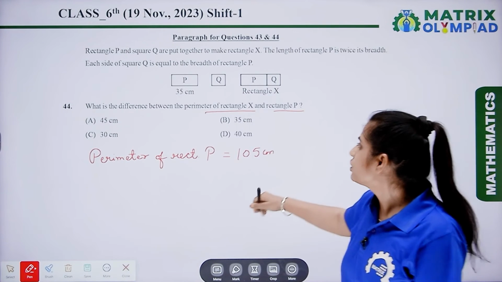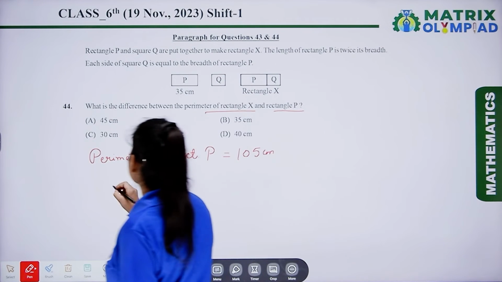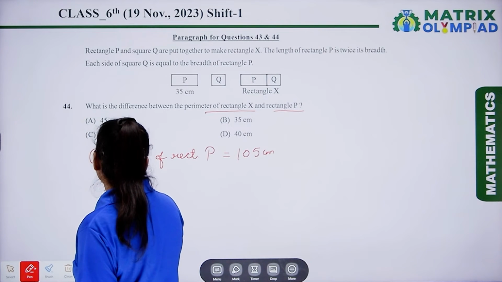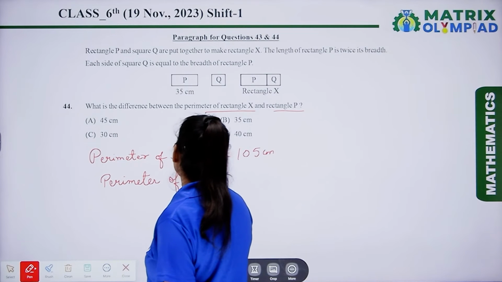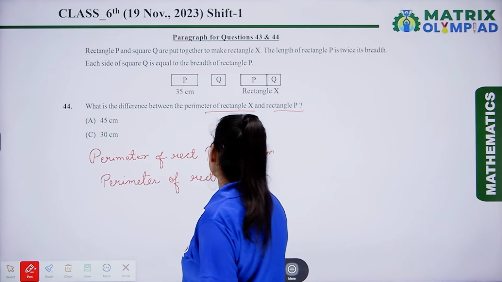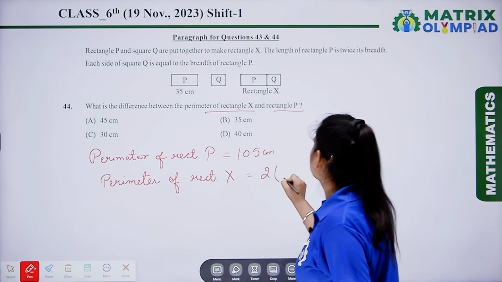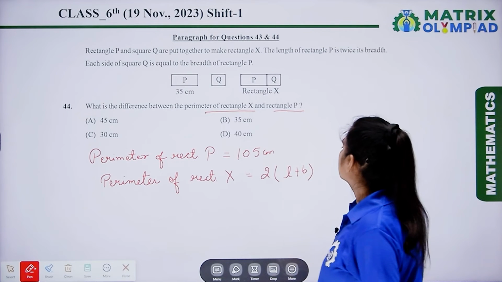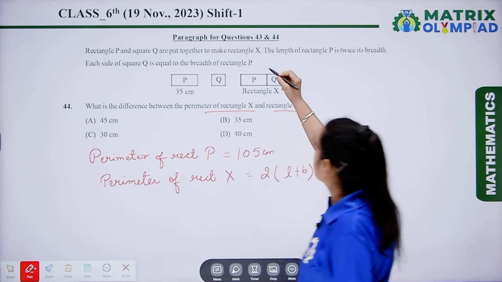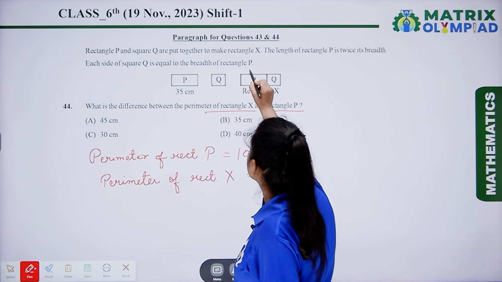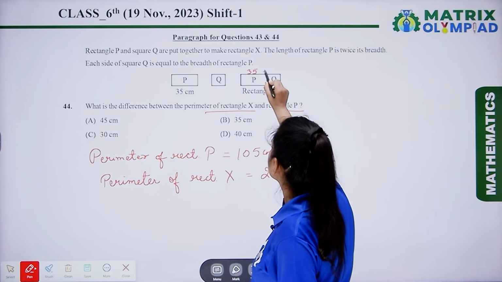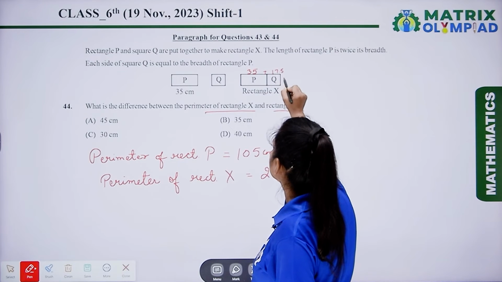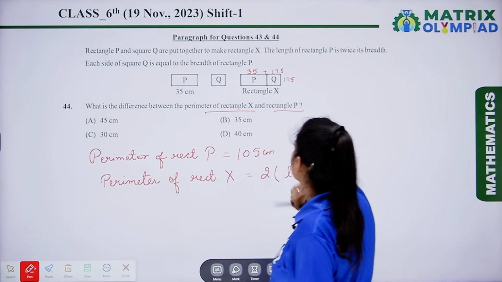Now we have to find out the perimeter of rectangle X. So the perimeter of rectangle X is equal to 2 multiplied by L plus B. Let's find out what L and B are. Here L is 35 plus the side of Q, which is 17.5, and this will also be 17.5.